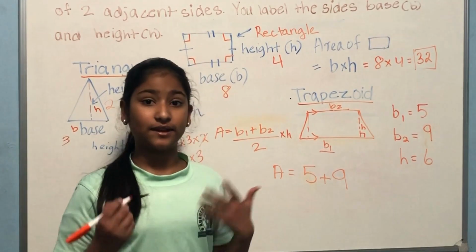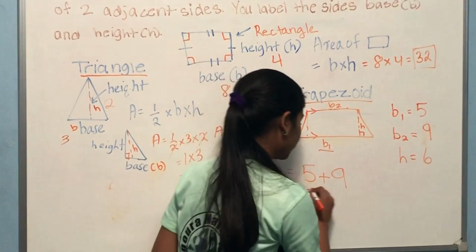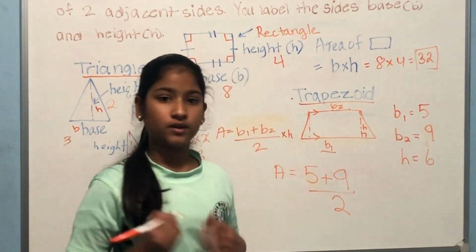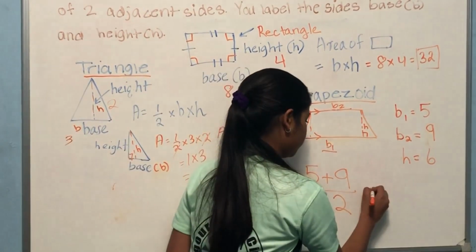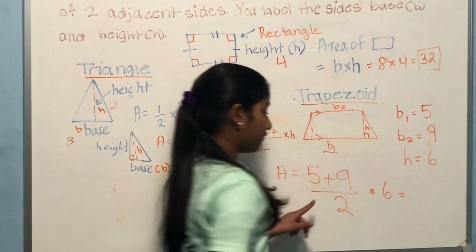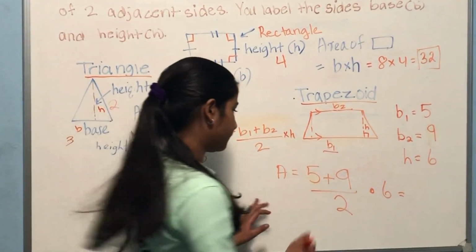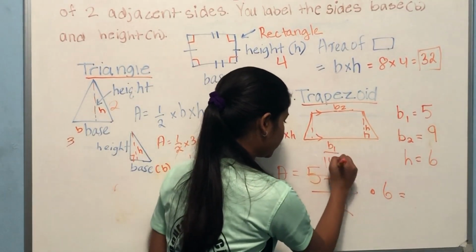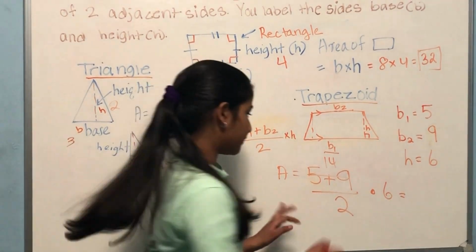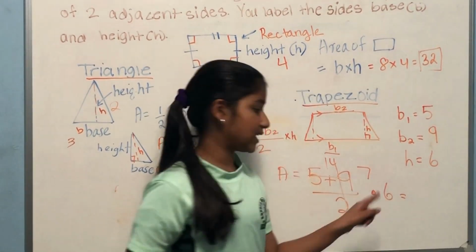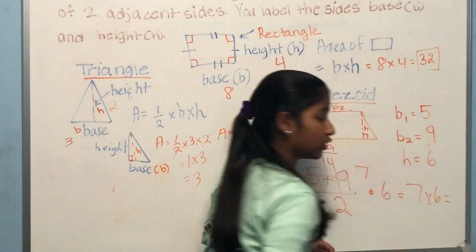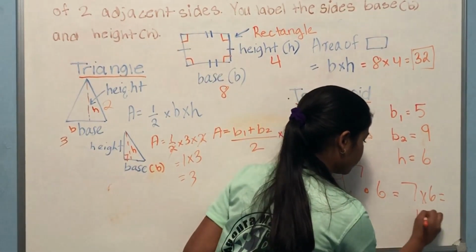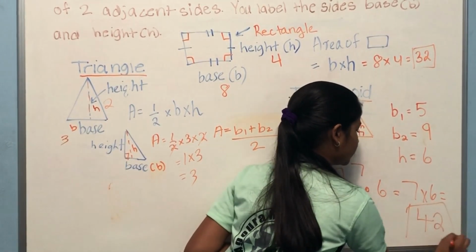And since we're calculating the average, you divide by 2, times 6, since it's times the height. So 5 plus 9 is 14. So we know that this is equal to 14 over 2, which is 7. So 7 times 6, which is 42. So the answer is 42.